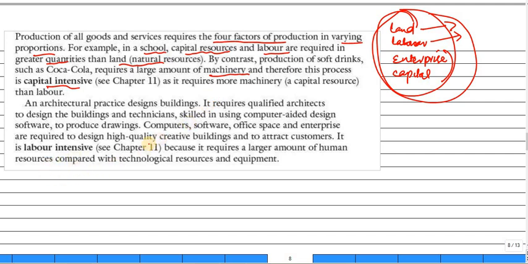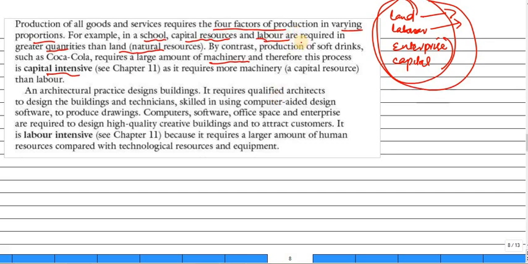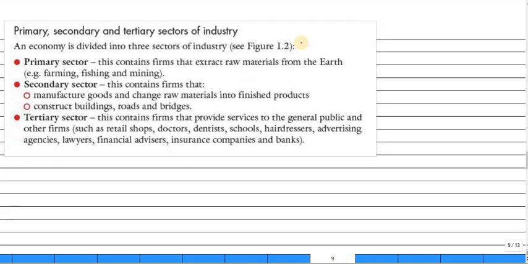The other example is architects, you know, architects work in architecture, designing, etc. Labor is required to produce the drawings; computer software and office space are required to design a high quality creative building and to attract customers. This is labor intensive.